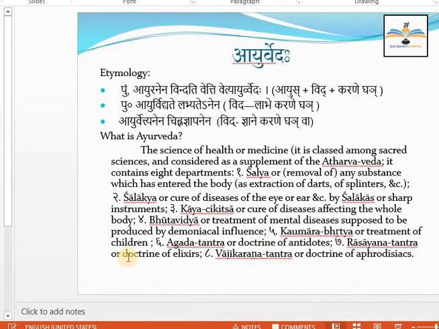Now here the Ayurveda explanation is given. Etymology, pulling word. Ayurveda is a pulling word, and the Nirukti you can read as Ayuranena Vindati Vetti Vetyayurvedaha. Students, you need to remember this one line as the Nirukti of Ayurveda.